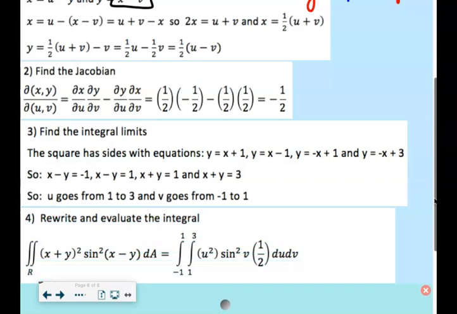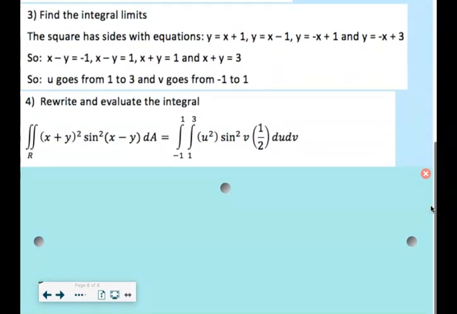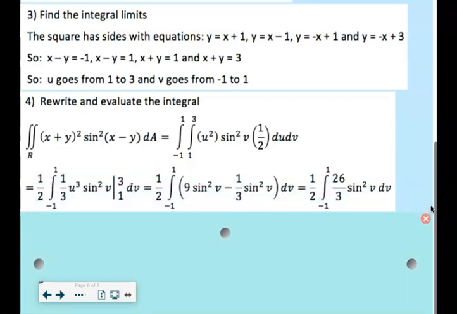Okay. All right. So here's my integral. So I have x plus y equals u. That's nice. x minus y is v. So I just have u squared sine squared v times my Jacobian du dv. Piece of cake. All right. So when I integrate with respect to u, I just get 1/3 u cubed, and I plug in the 3 minus plug in the 1, and I end up with 26/3 sine squared.